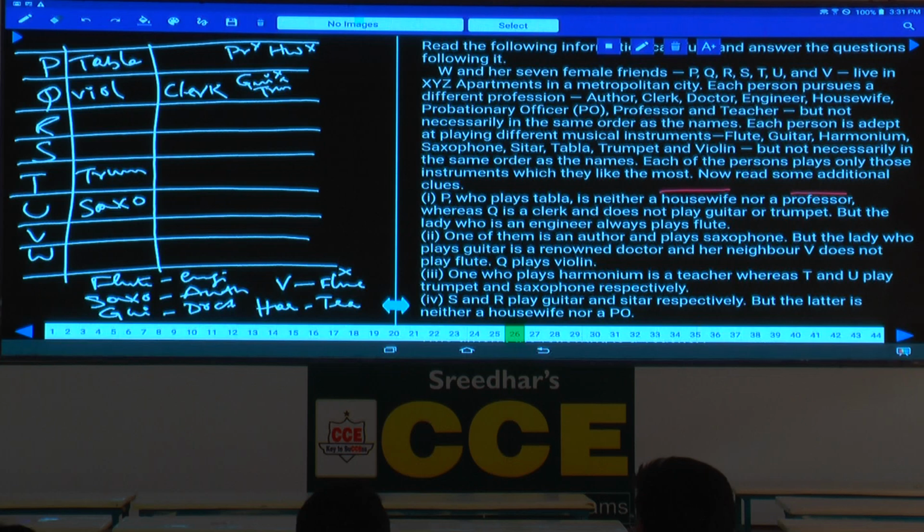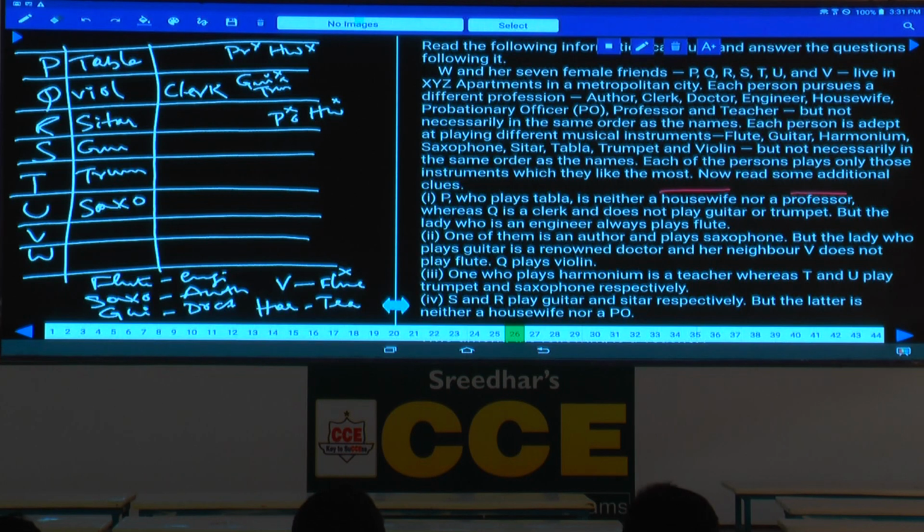And S and R play guitar and sitar respectively. S is guitar, R is sitar. Entire information is given, isn't it? But the latter, R, is neither a housewife nor a PO, isn't it?